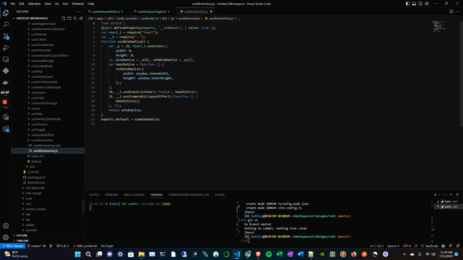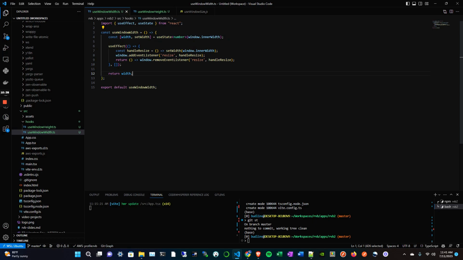So you could just use this useWindowSize hook, and it'll return you the width and the height. It looks like it does exactly the same thing, just with this weirder, minimized library syntax. They call some of their other hooks that they write, but basically you can see the same basic idea. It's creating an event listener for resize, calls this handleSize function, and sets the size to innerWidth and innerHeight. So it does the same thing. We separated it into two separate hooks, and I think it's more readable, and it's an easy hook to write.